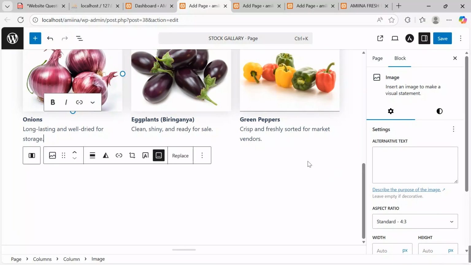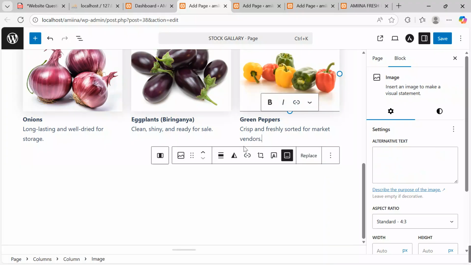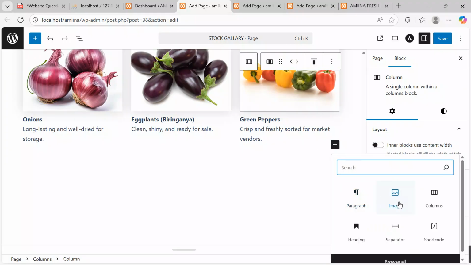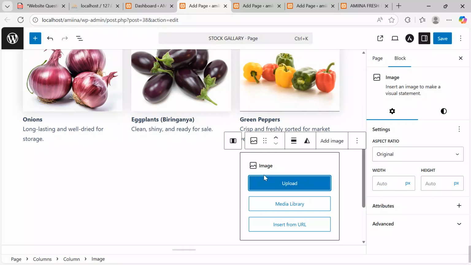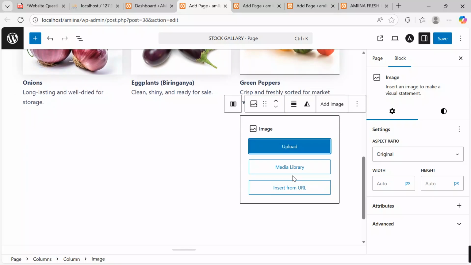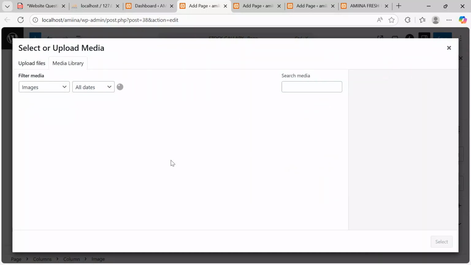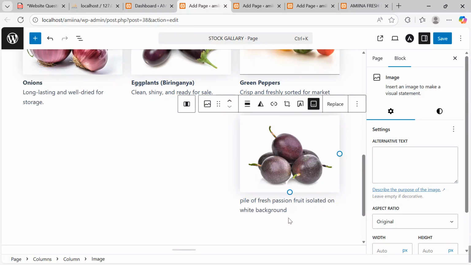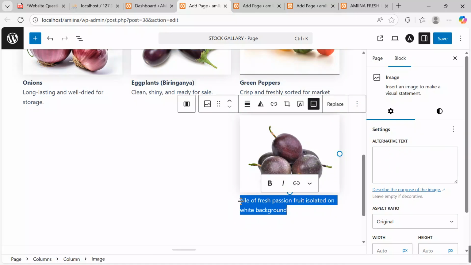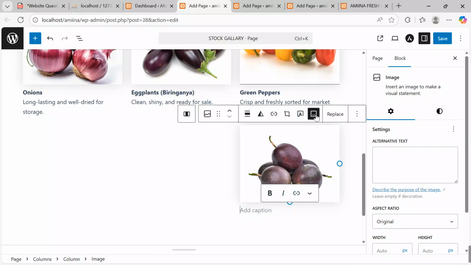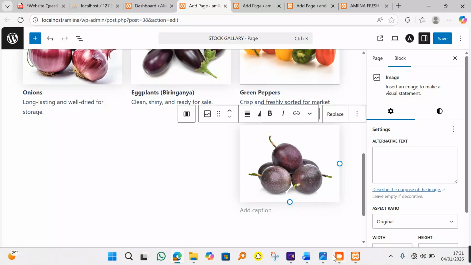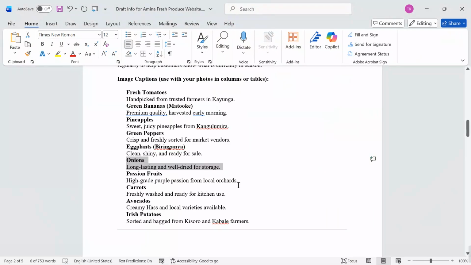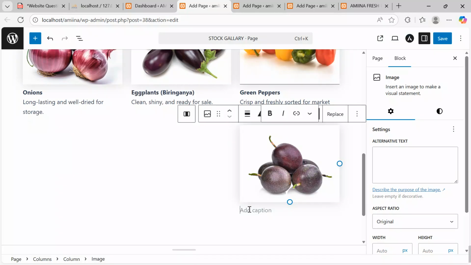Let's add more images to make the page very attractive. So I'll come, add block, I say add image, and here we are going to put maybe some passion fruits. Go to media library, and then say where the passion fruits are, click select, say I want to add caption, come over here, say add caption, then get back to the support document where passion fruits, here we go, Ctrl C, get back here, and then Ctrl V.